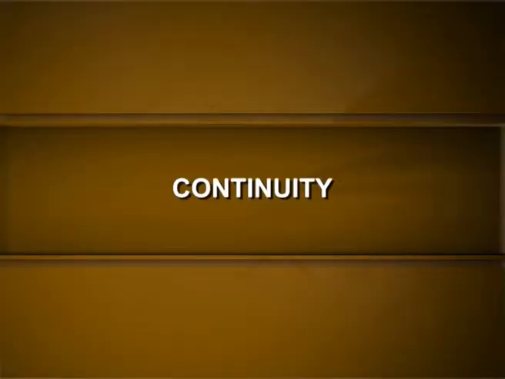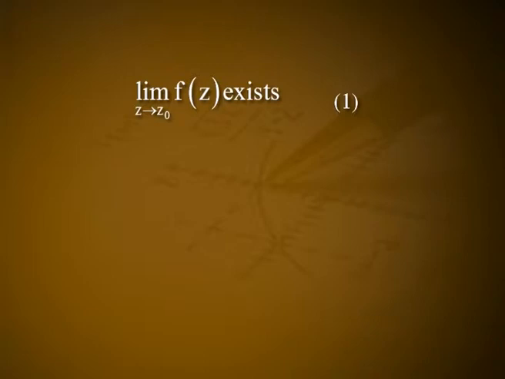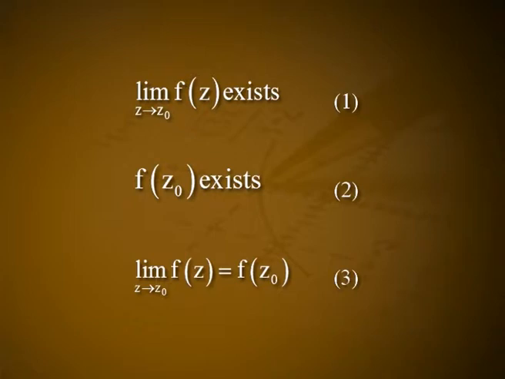From 5 and 6, the modulus of u − u0 is less than epsilon and the modulus of v − v0 is less than epsilon whenever 0 < square root of (x − x0)² + (y − y0)² < delta. Hence we proved. Now consider the topic continuity. A function f is continuous at a point z0 if all three of the following conditions are satisfied. The first condition: the limit as z tends to z0 of f(z) exists. Second condition: f(z0) exists. Third condition: the limit as z tends to z0 of f(z) is equal to f(z0).